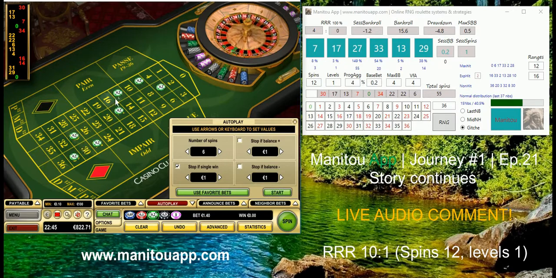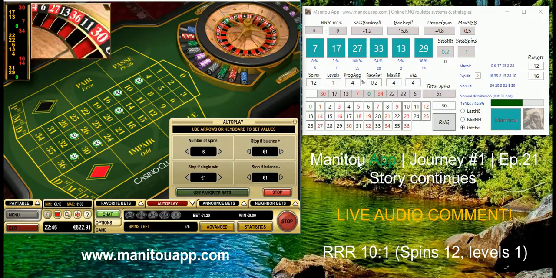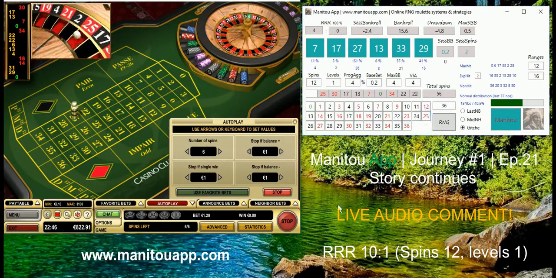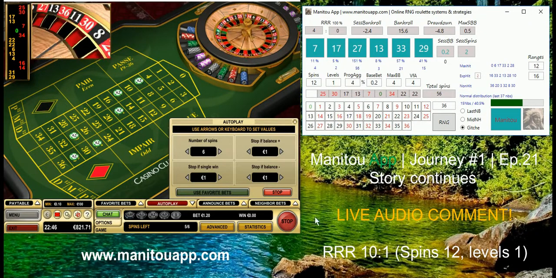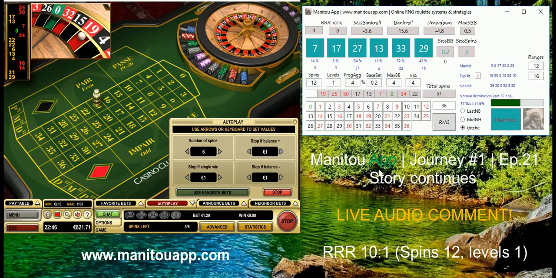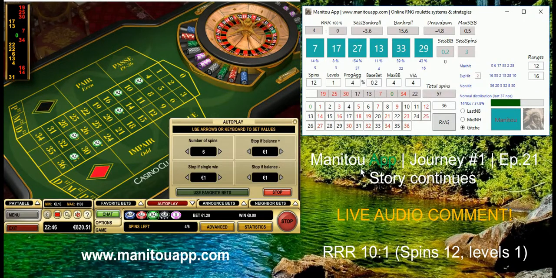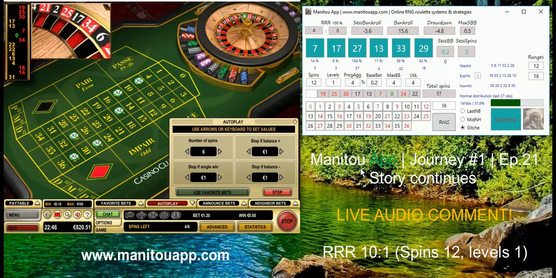So we have number 29 back in game, and number 5 is not anymore our favorite. Okay, so we are waiting for our chance again to hit. Okay, we are playing 13 and 33.